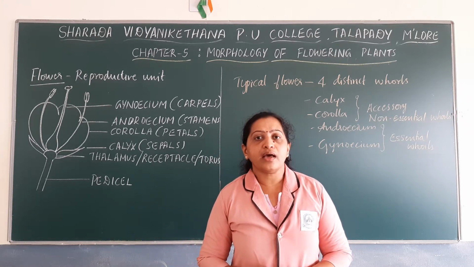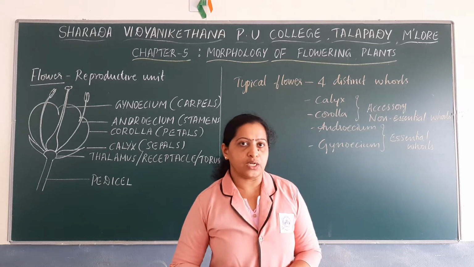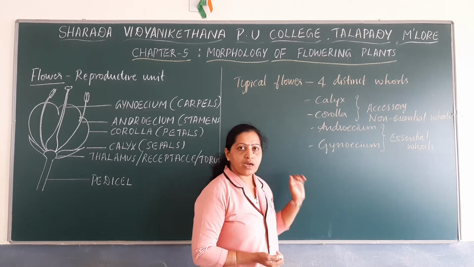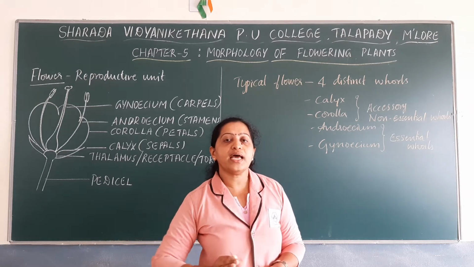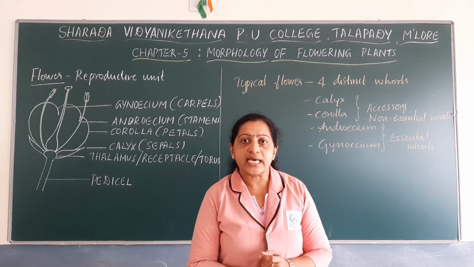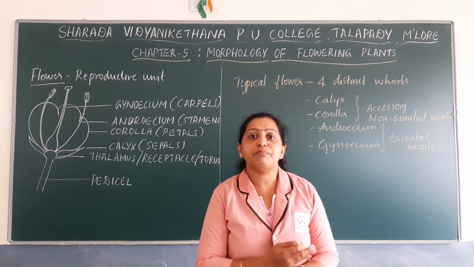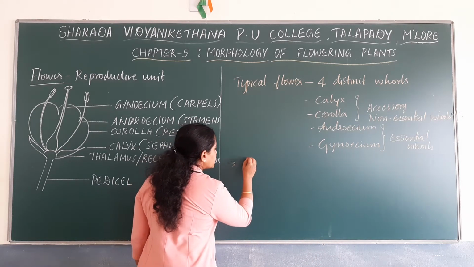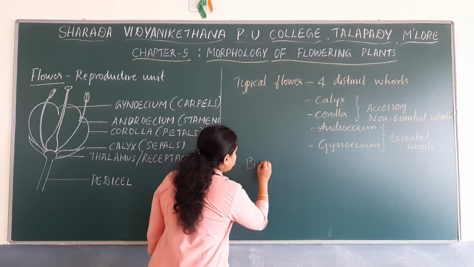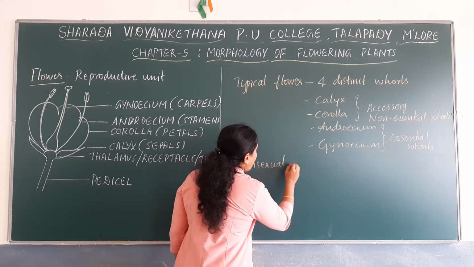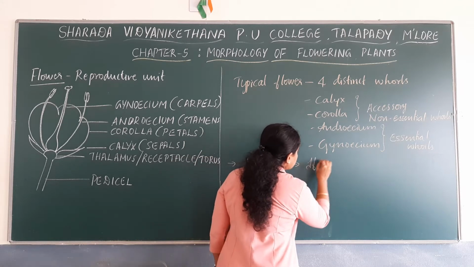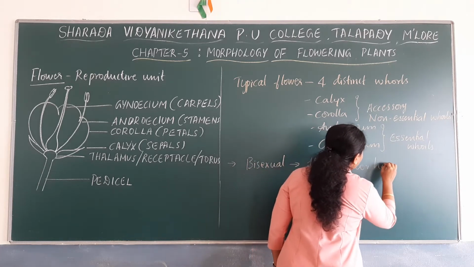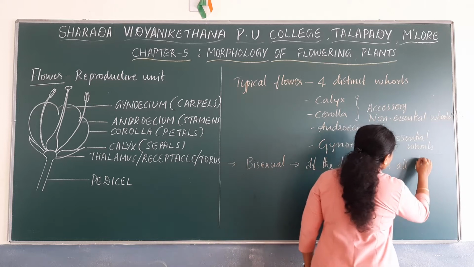So when a flower has all the four distinct whorls, which are those four distinct whorls? Calyx, corolla, androecium and gynoecium. If a flower has all the four distinct whorls, then such a flower is known as a bisexual flower.